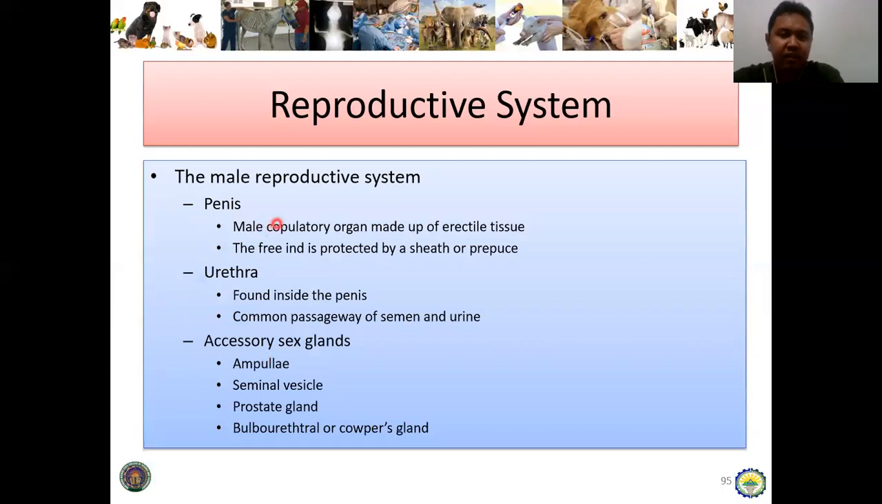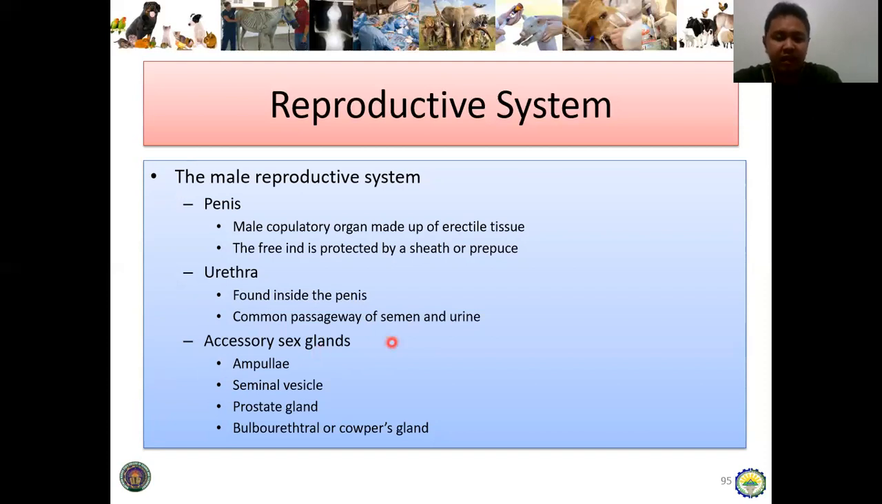Next is the penis. It is the male copulatory organ made of erectile tissue, and the free end, sorry for the typo error, is protected by the sheath or prepuce. And then inside of the penis is the urethra, and it is the common passageway of semen and urine, just like I said with the urinary system.